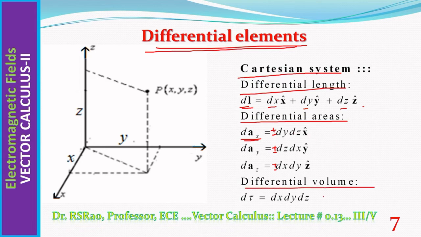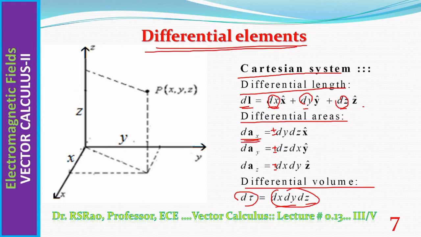Now differential volume is dx dy dz. Note here, when it comes to differential volume, this is the product of components dx dy dz of differential length. If you multiply the three components in x direction, y direction, z direction of dl, then you are getting dx dy dz. So this algorithm, this process is the same in other coordinate systems also.